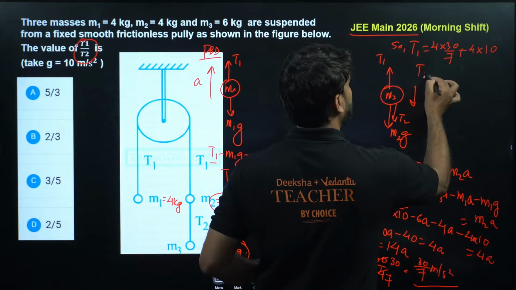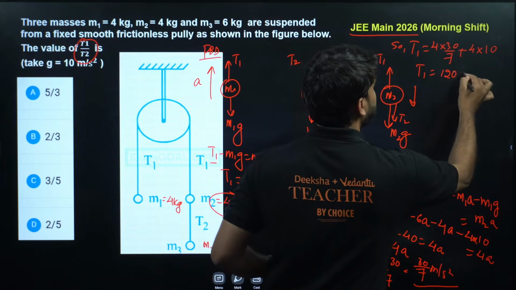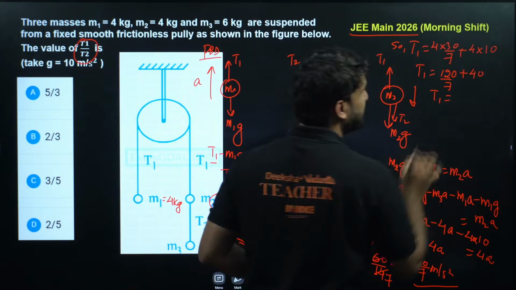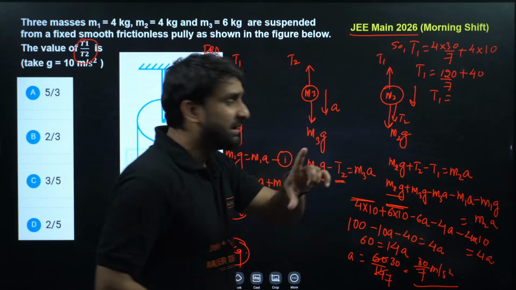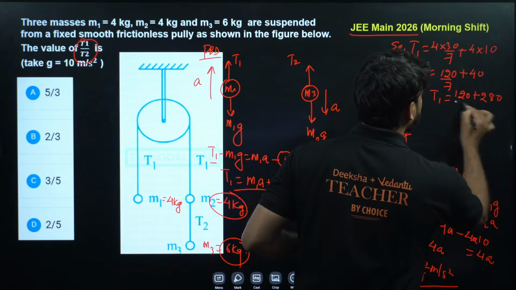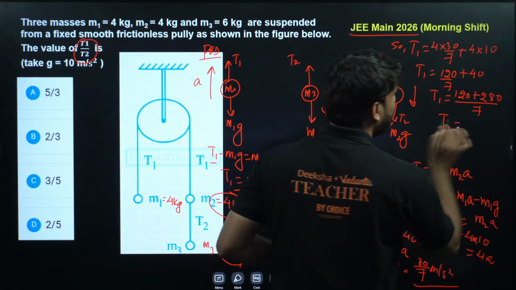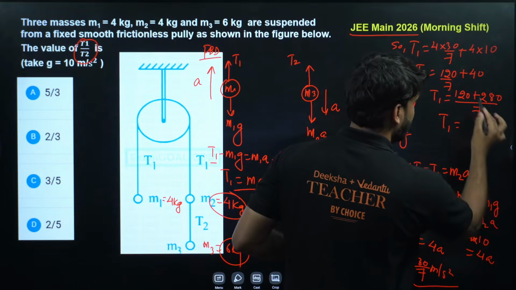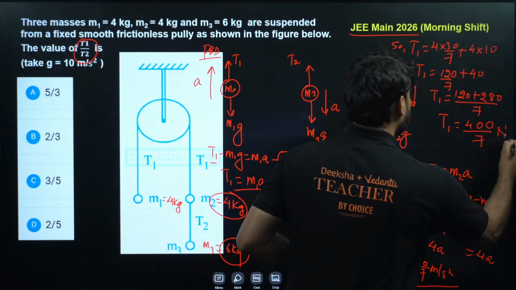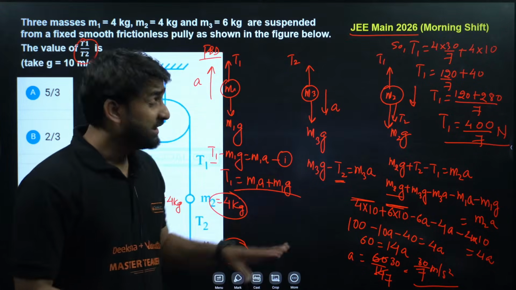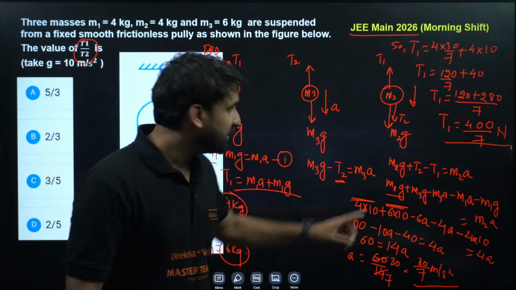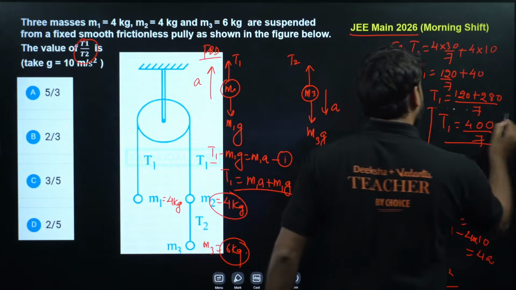So T1 will become 120 plus 40 divided by 7. Taking the LCM, 7 will go there, so 280. So 120 plus 280 divided by 7. Keep it as it is. Don't think, sir, the solution is so complex. Yeah, this question has a bit complex solution. So T1 is equal to 400 by 7 Newton.